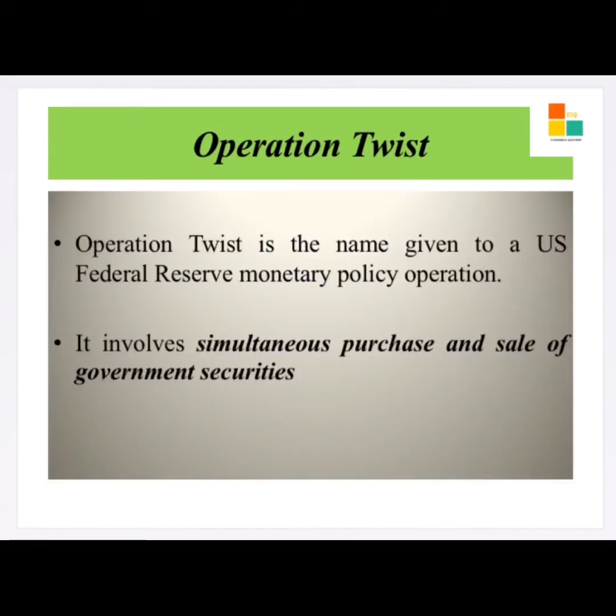What is happening with the Operation Twist? It is not a new concept in the world economy. The US Federal Reserve implemented the Operation Twist program in late 2011 and 2012 to stimulate and revive the economy hit by the global financial crisis. This name was given by the US Federal Reserve to a monetary policy operation. As we saw earlier, Operation Twist involves a simultaneous purchase and sale of government securities. Here the word simultaneous is very important.